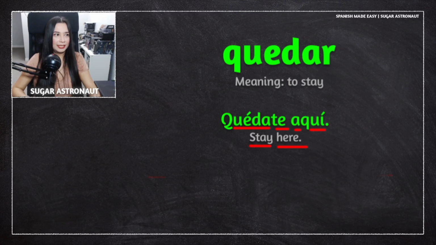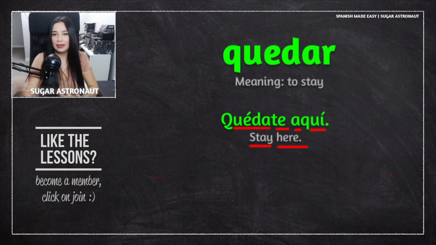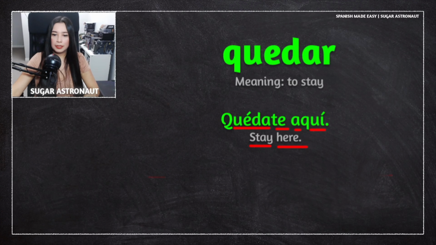Especially moms say this to their kids because they don't want to lose their kids, so they want them somewhere specifically to keep an eye on them. So this is a common phrase said by moms and parents in general. Quédate aquí, stay here. Okay, so very common command. And we can see that quedar means to stay in this situation.